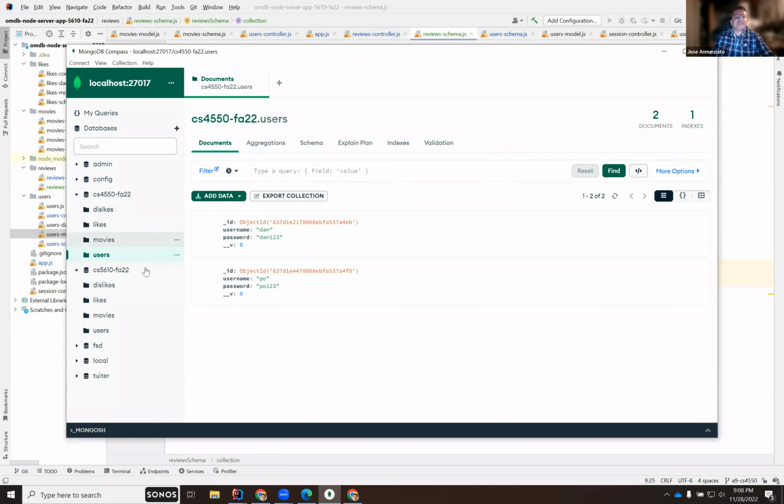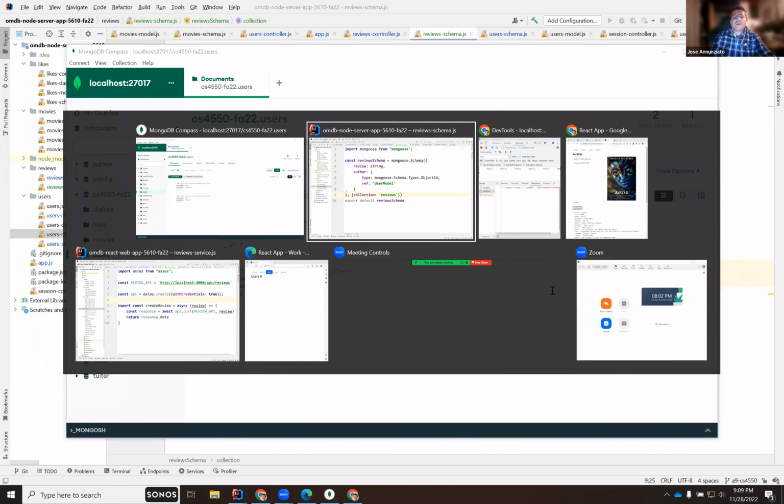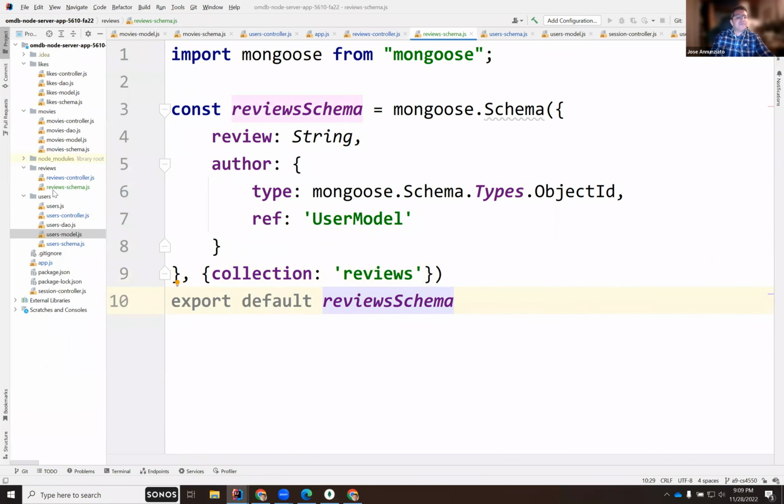And it's going to be listed here, reviews, which right now is empty. There are no reviews. Okay, all right, so we have that. We need the model, so let's do the model now.